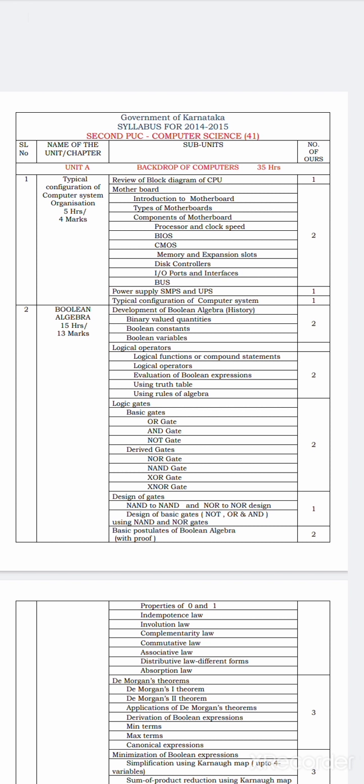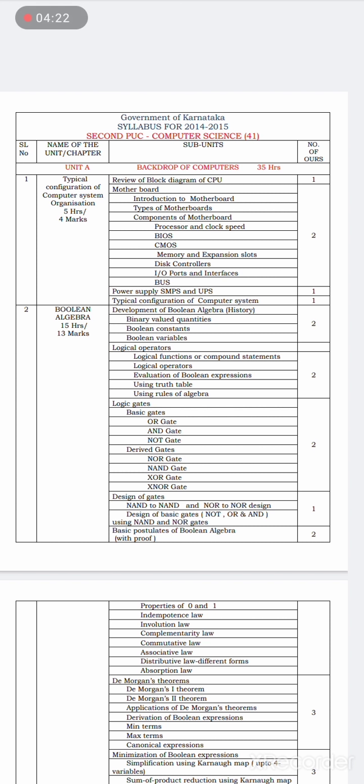Next, in the same chapter, we will study logic gates. What is a logic gate? What are the basic logic gates? AND, OR, NOT are the basic logic gates. Along with the basic gates, we will study derived logic gates, that is NOR gate, NAND gate, XOR gate, XNOR gate. We will also study how to design AND, OR and NOT gates through the NAND gate.